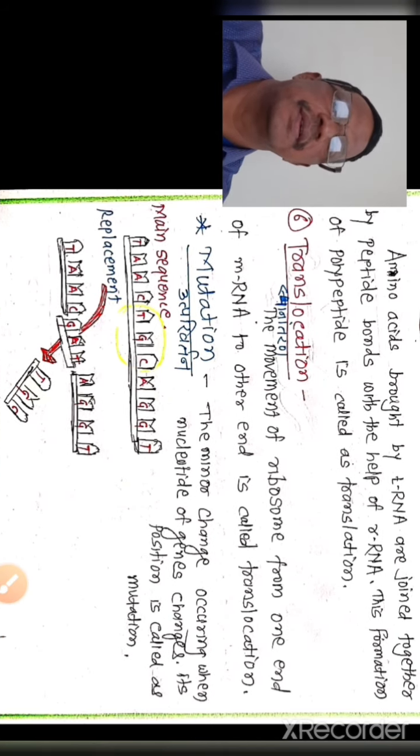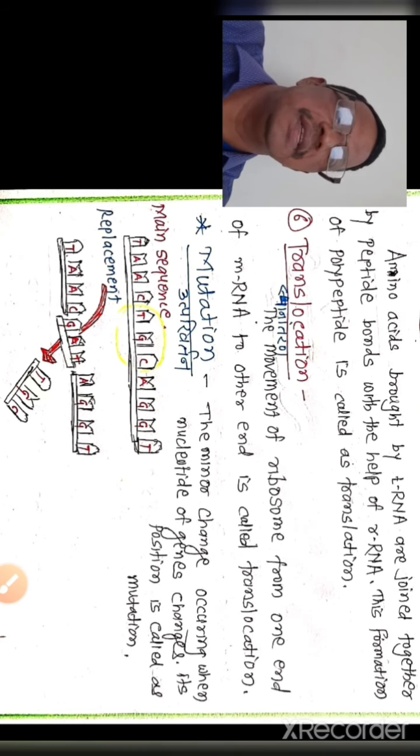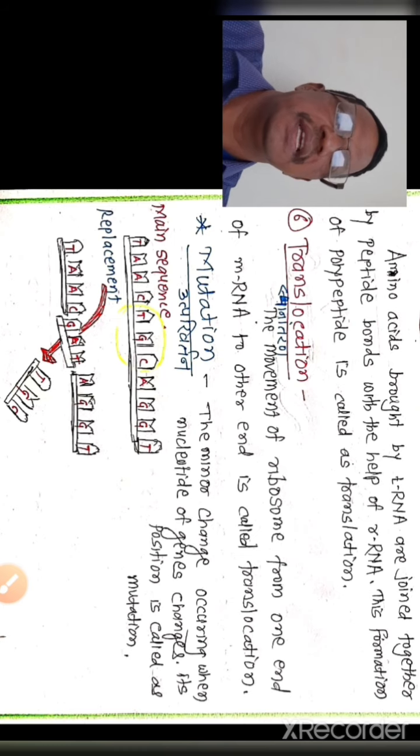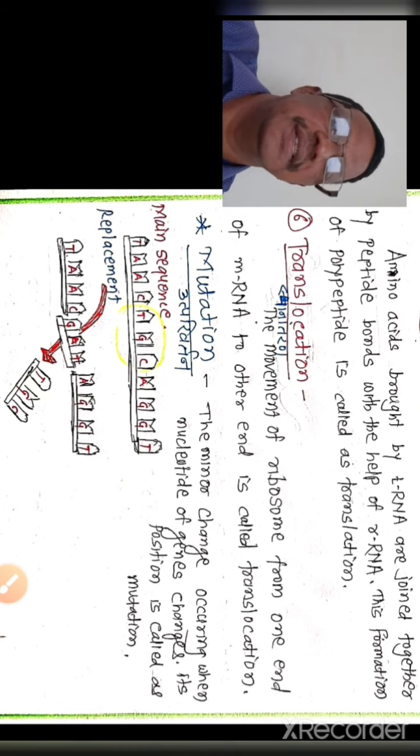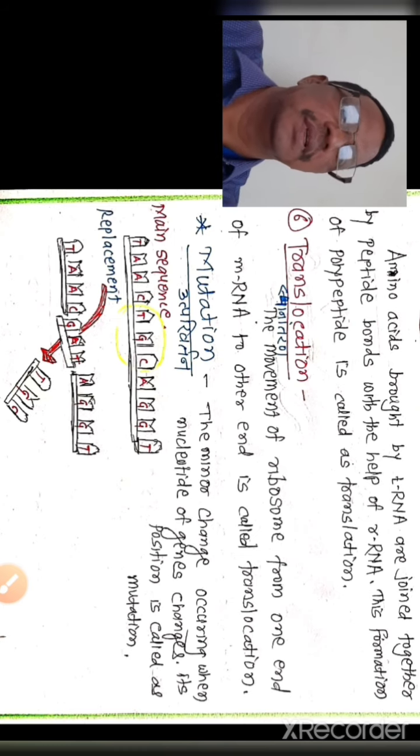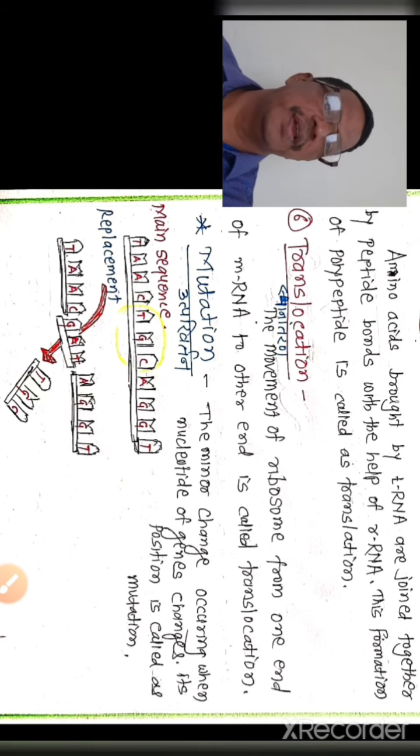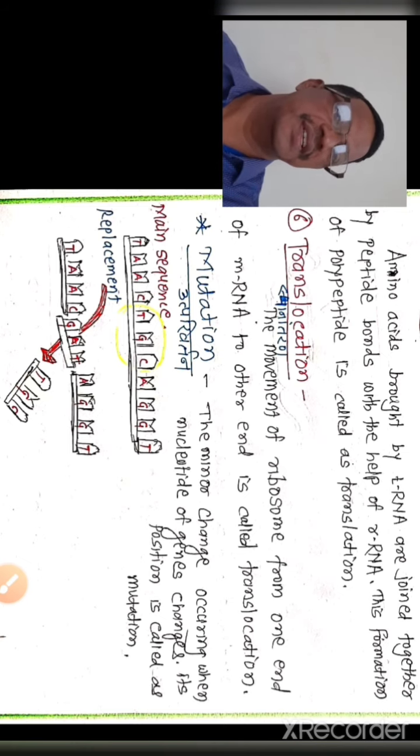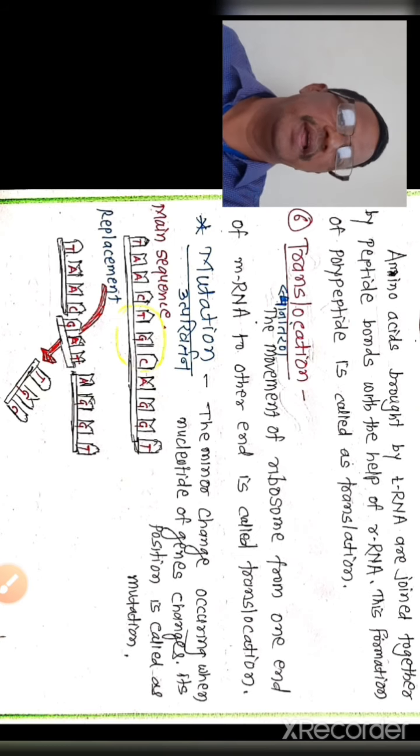This is the main sequence, T A A C T G C A G G T. This is a replacement. The main sequence TAAC is the correct sequence. Then this T is replaced. This is the mutation. The minor change occurring when nucleotides of the gene change their position is called mutation.